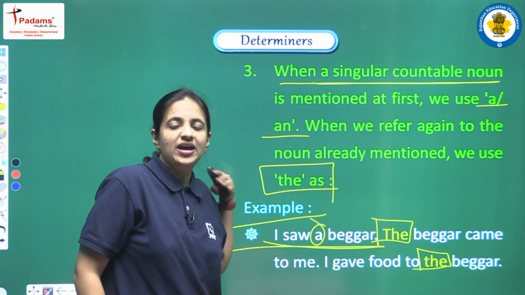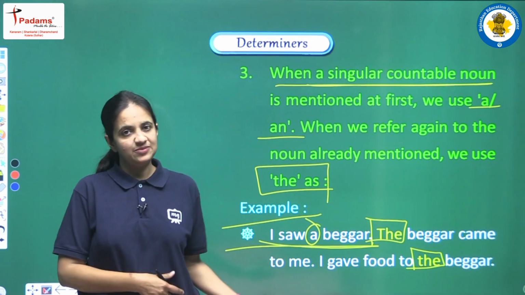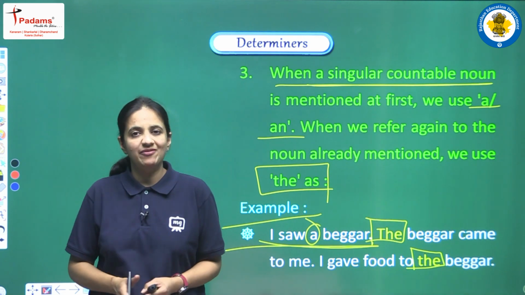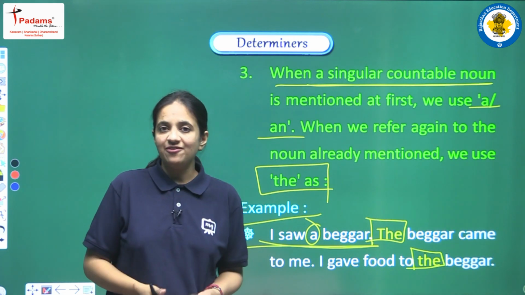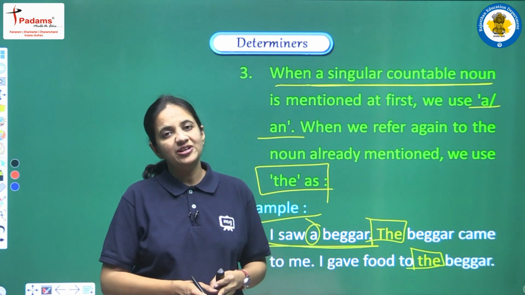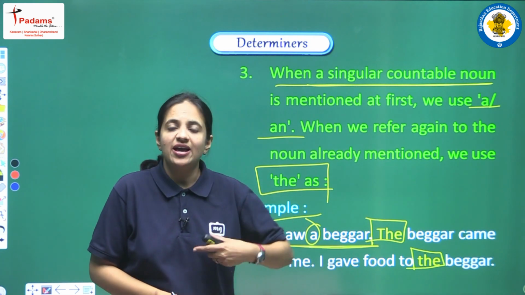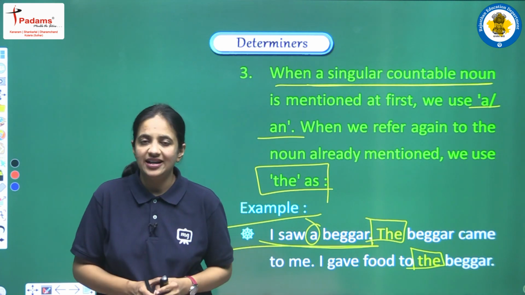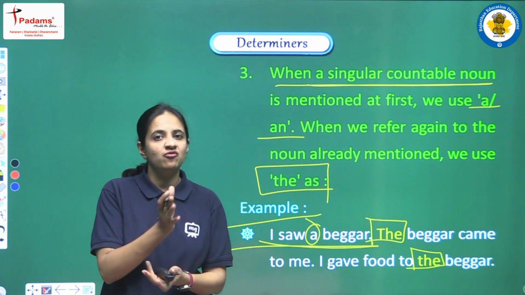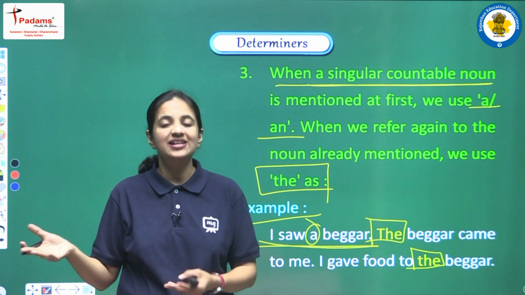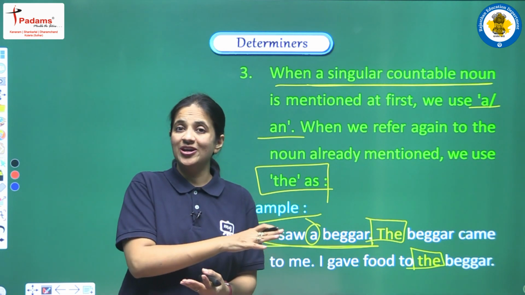And this is a very common thing that we all see. This point is very much clear whenever we are reading any kind of story. Suppose we are having one story and in the first line we are having that once upon a time there was a king. So now whenever we will repeat this word king, every time we have to use the article before the word king. So let's see how. Once upon a time there was a king. The king was very kind, brave and royal. One day the king was going to the forest.